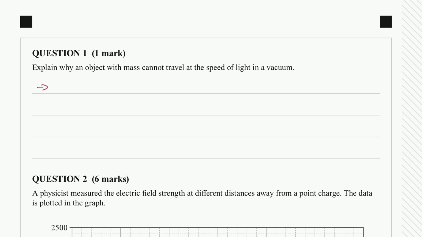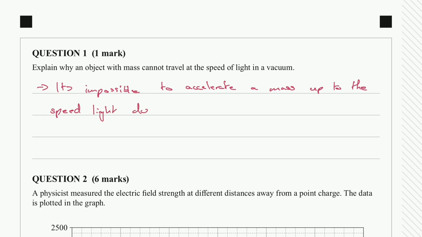So I would write my statement as it's impossible, along the lines of, to accelerate a mass up to the speed of light, due to infinite energy required to do so.